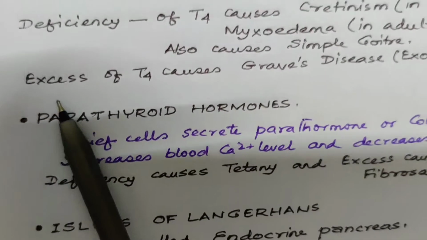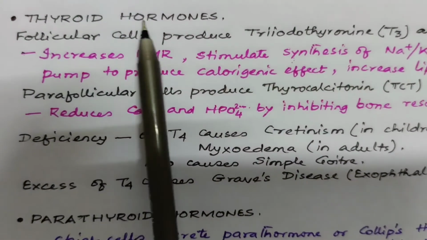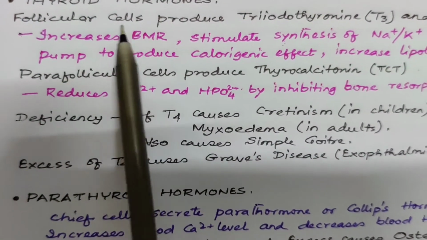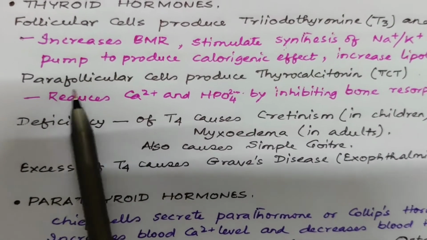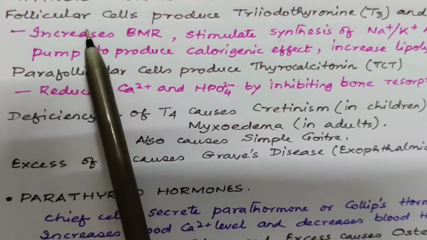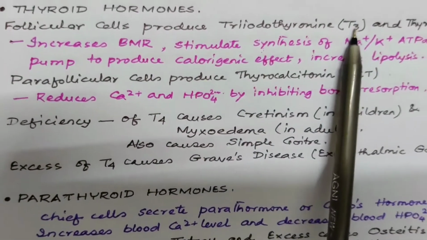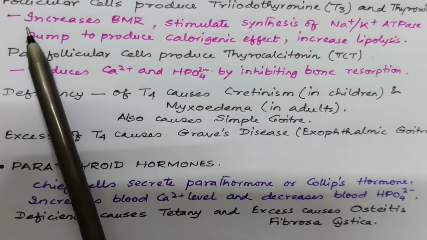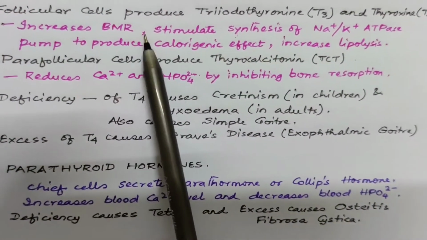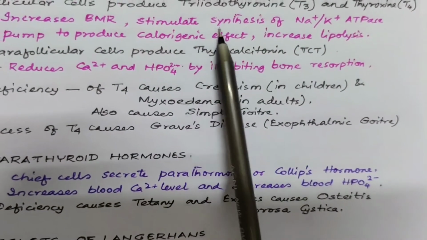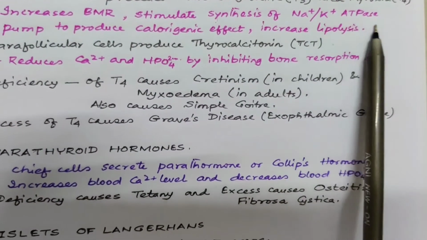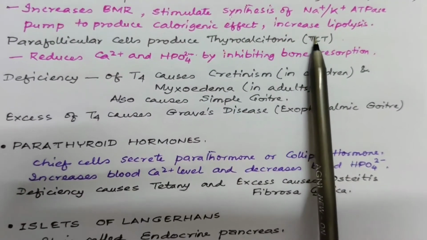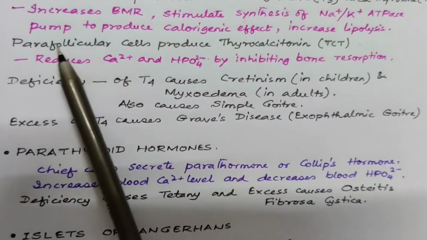Now we are coming to thyroid gland. Thyroid is the largest endocrine gland. There are 2 types of cells in thyroid. One are follicular cells, another one is parafollicular cells. The follicular cells produce triiodothyronine or T3 and thyroxine or T4. They increase the BMR, basal metabolic rate, and stimulates the synthesis of sodium potassium ATPase pump to produce calorigenic effect, and they increase the lipolysis.